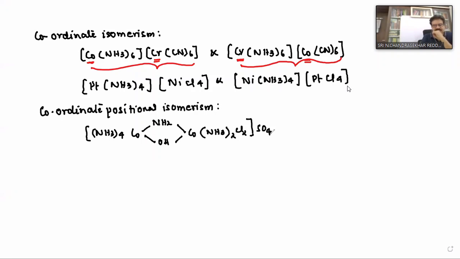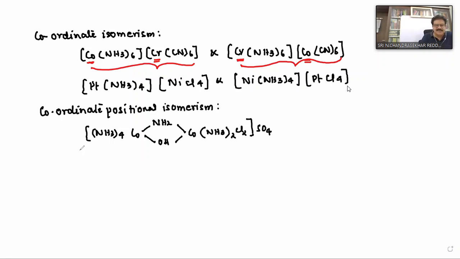Tetraamminecobalt(III) mu-amido, mu-hydroxo diamminedichlorocobalt(III) sulfate. In one sentence you should say: tetraamminecobalt(III) mu-amido mu-hydroxo diamminedichlorocobalt(III) sulfate.